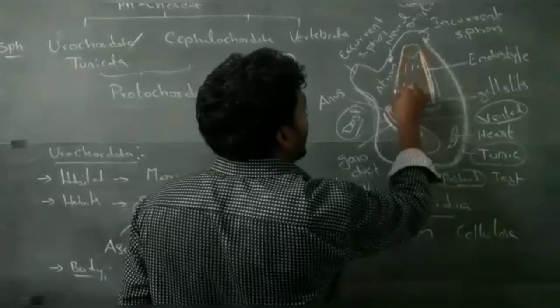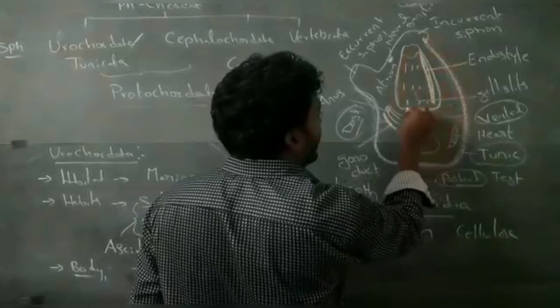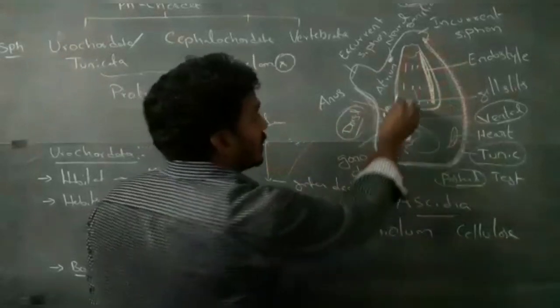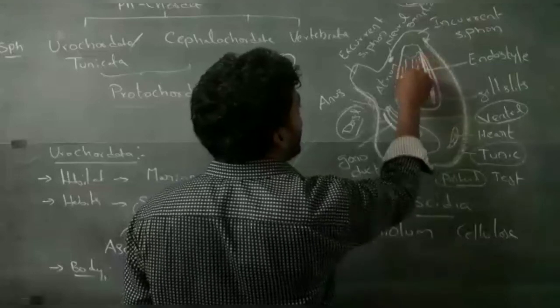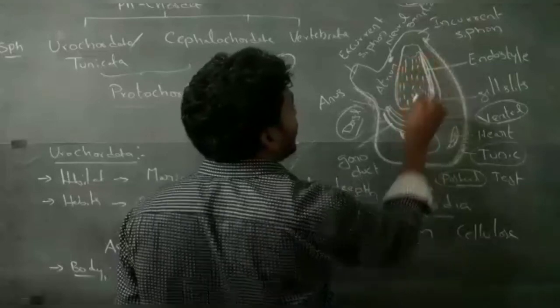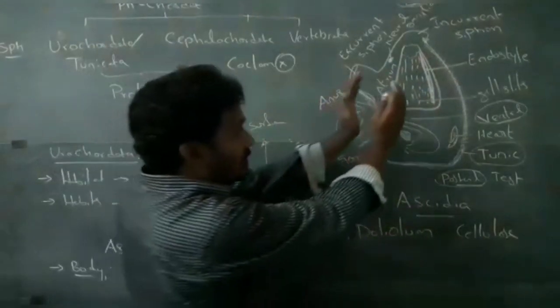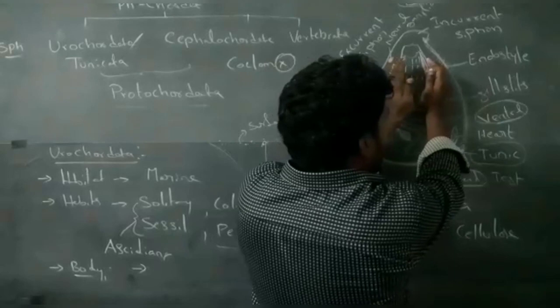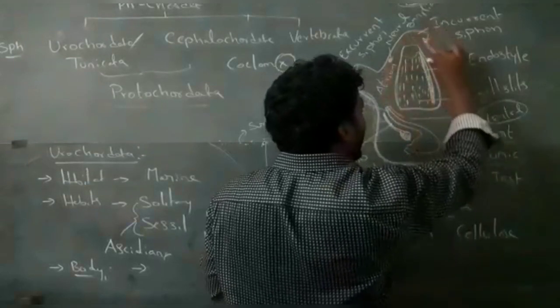Body contains pharyngeal gill slits. These are the pharyngeal gill slits, present in the pharynx region. The pharynx is covered by the atrial cavity. This is the atrial cavity.